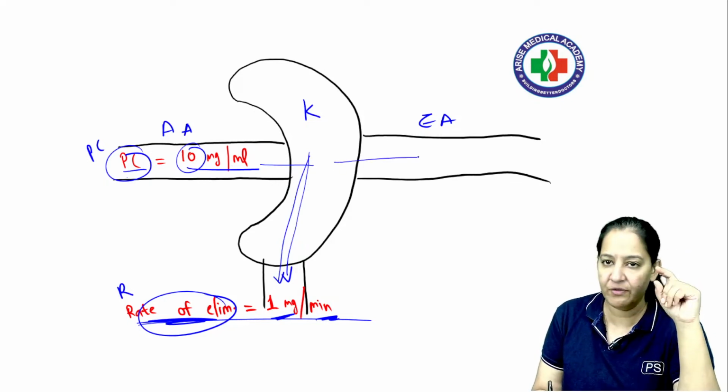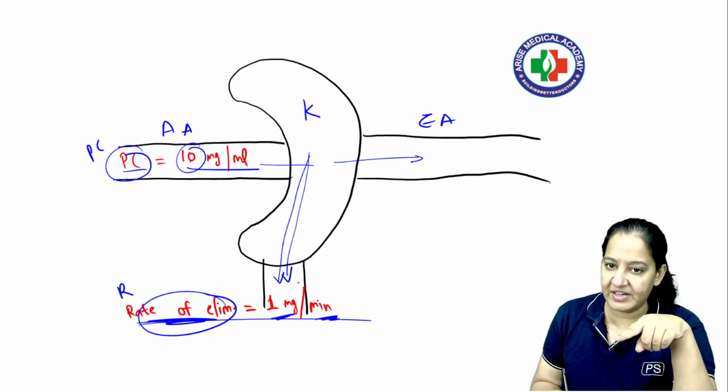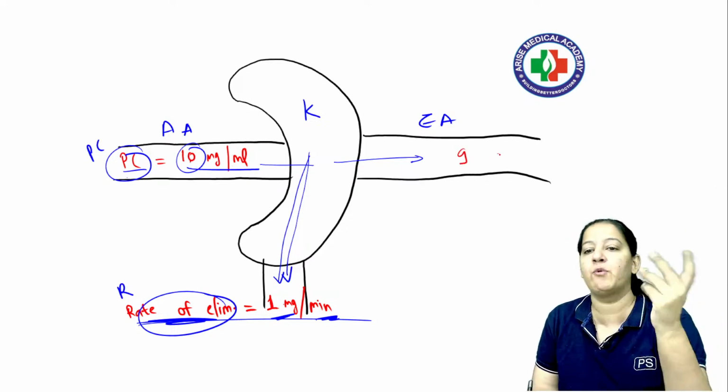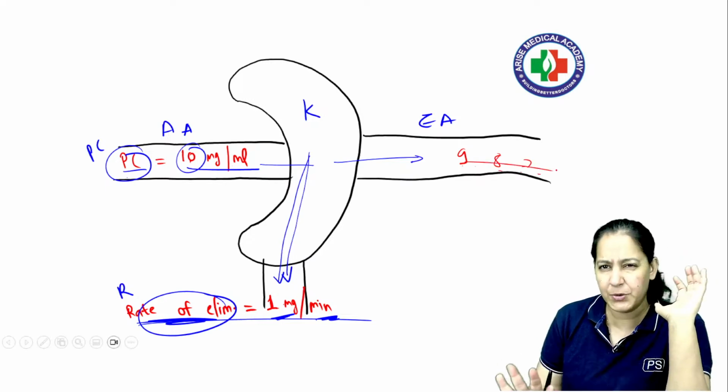And here, the purified blood is going here. So whatever remaining drug, right? So in 1 minute, 10 में से 1 चला गया तो बचा 9, in the next minute फिर वो 8 हो जाएगा, in the next minute वो 7. Likewise gradually the drug will get excreted. I guess you got my point, है ना.